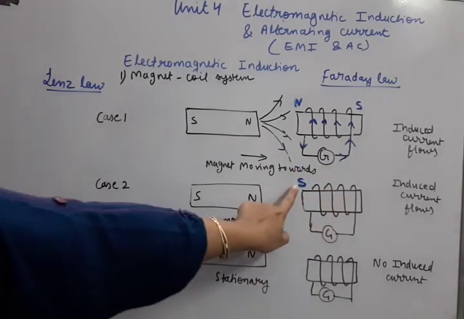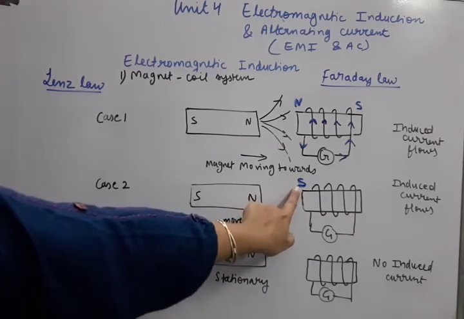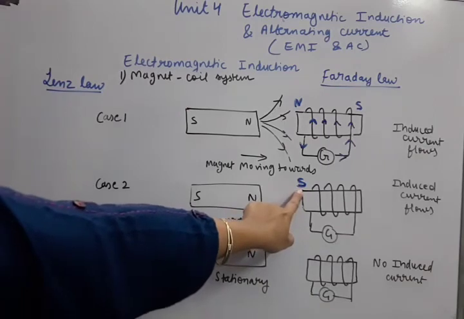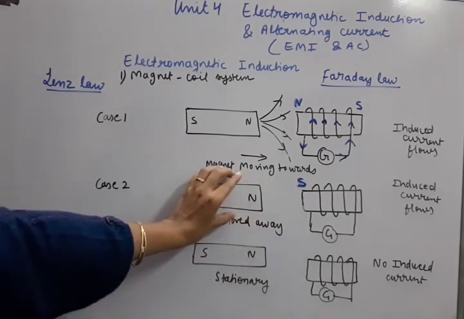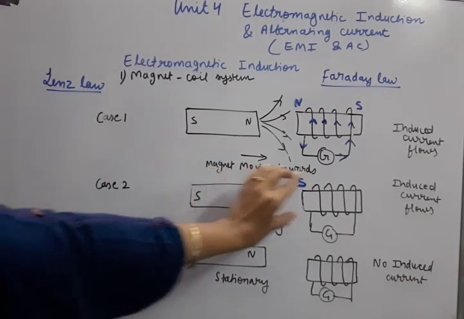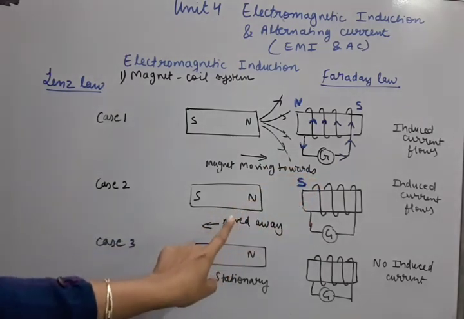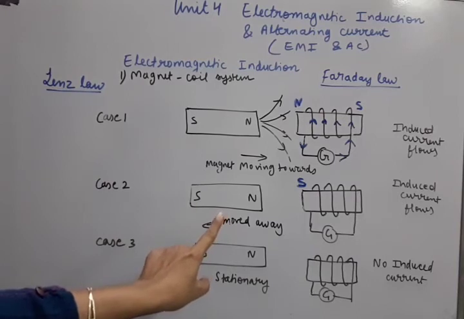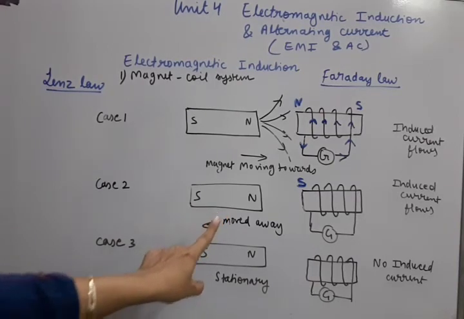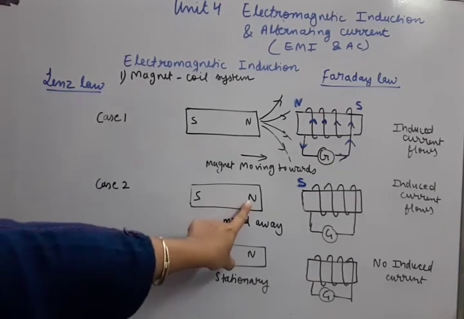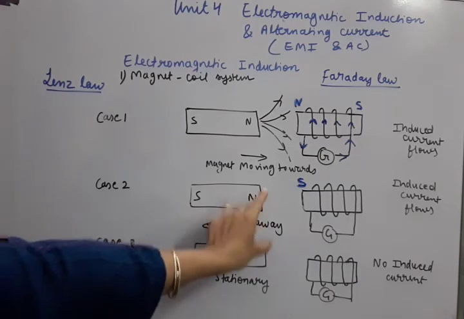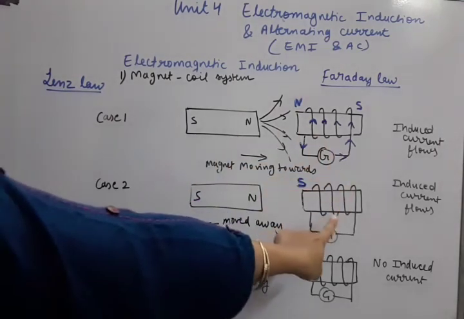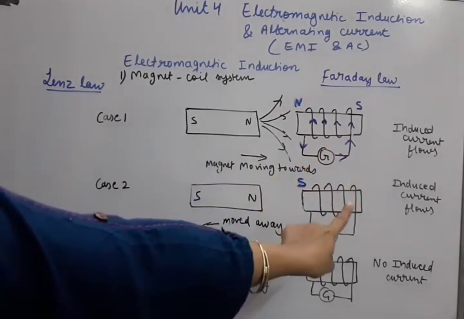Okay, so this side of the coil should be south pole so that this N gets attracted to S. Attracted means we don't have to move this N pole towards the S. We just want to oppose the cause. We have to only apply the logic for current direction. Okay, so when this magnet's N is moving away, then here induced current is produced. That is said by Faraday law.